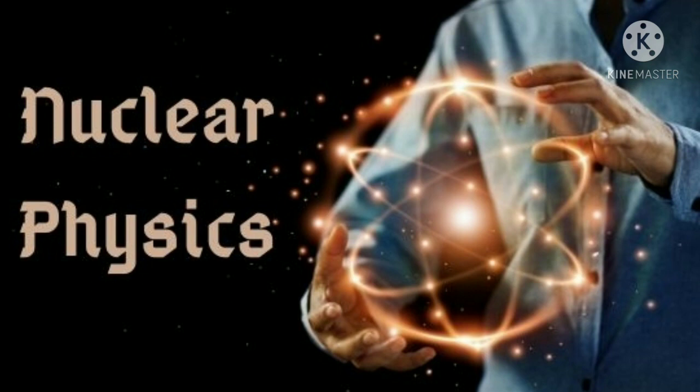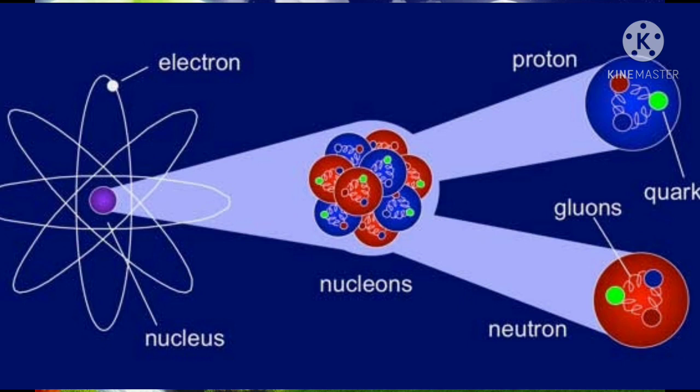Next one is nuclear physics. It will come under the branch of modern physics. Nuclear physics is the field of physics that deals with the constituents and interactions of atoms. What are the constituents of atoms? You all know that, isn't it? Proton, electron and neutrons.